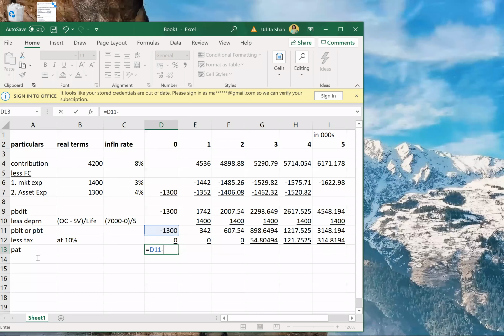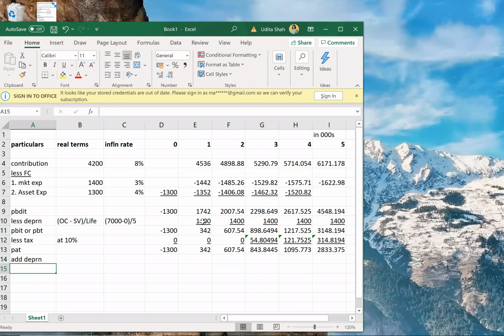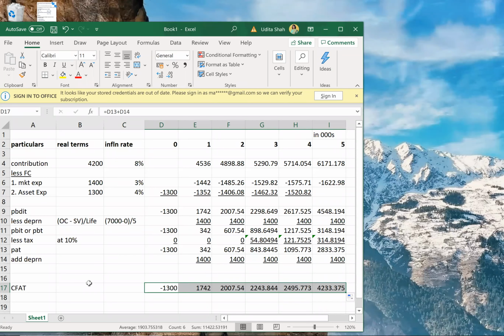PAT add back depreciation. What was the depreciation? 1400 for 5 years. So PAT add back depreciation gives me my cash flows after tax. So PAT add back depreciation will give me my CFAT. See, year 0 also we have got CFAT now. That's why I said CFAT can come in any year.